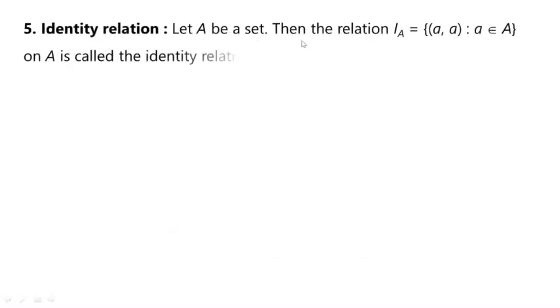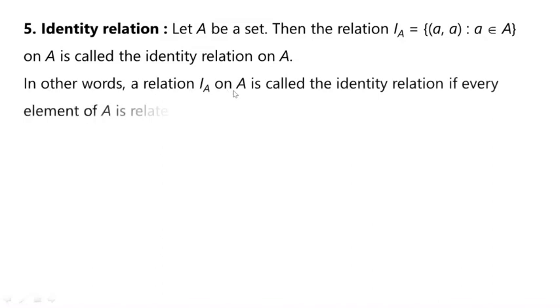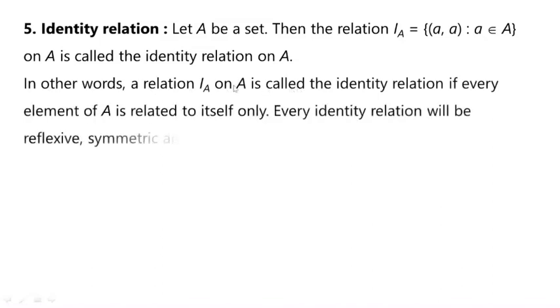Next we have identity relation. Let A be a set, then the relation I suffix A, keep in mind, that means identity relation on set A, is given by the set of ordered pairs (a, a) such that a belongs to the set A. It is called the identity relation on A. In other words, a relation I_A on A is called the identity relation if every element of set A is related to itself only.